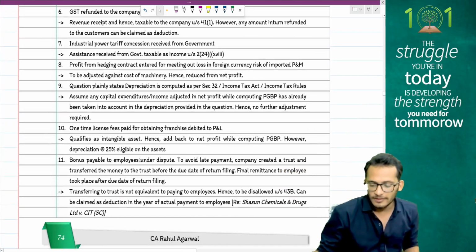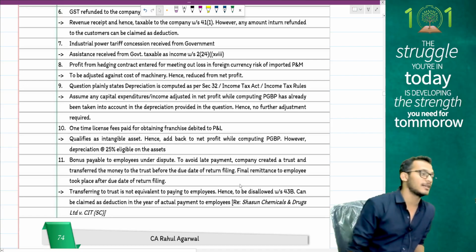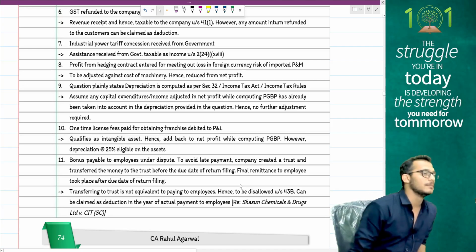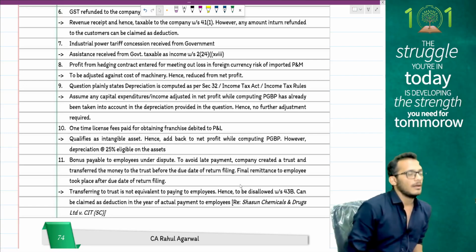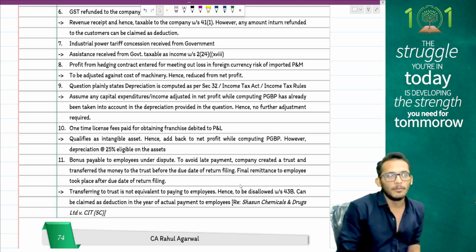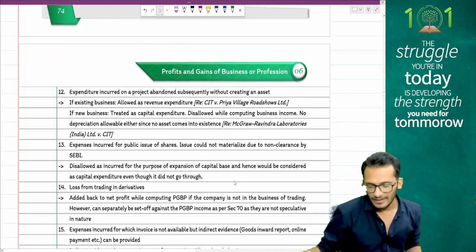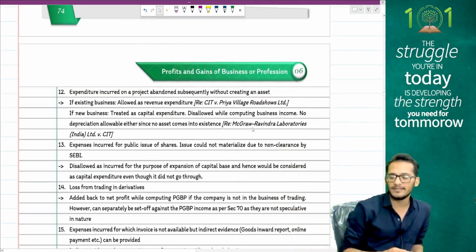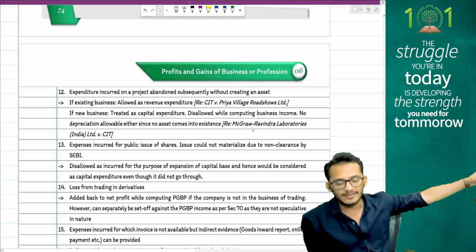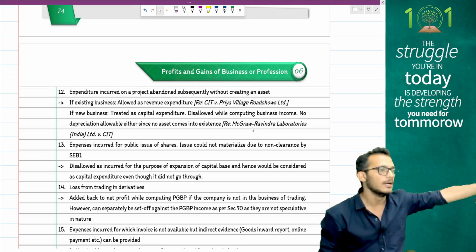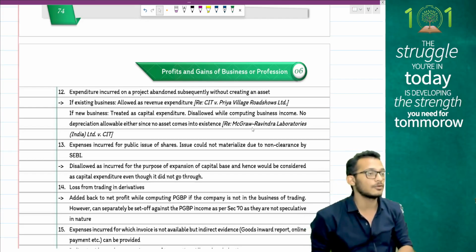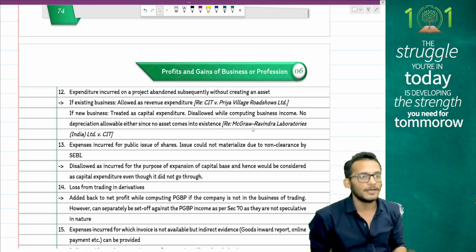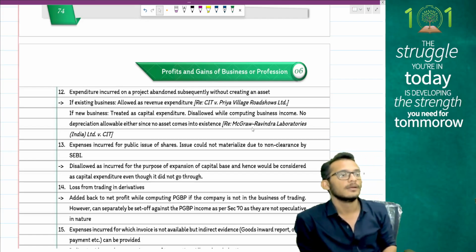Then any kind of bonus paid to employees under dispute. To avoid late payments, company has created a trust and transferred the money to the trust but not paid to employees. This will not be allowed as deduction unless actually paid to employees. Next, expenditure incurred on a project abandoned subsequently without creating an asset. Like I said, if it's an existing business, you allow as deduction, but if it's new business, you will disallow as capital expense. Expenses incurred for public issue of shares where shares could not materialize. This is capital expense. Therefore disallow.